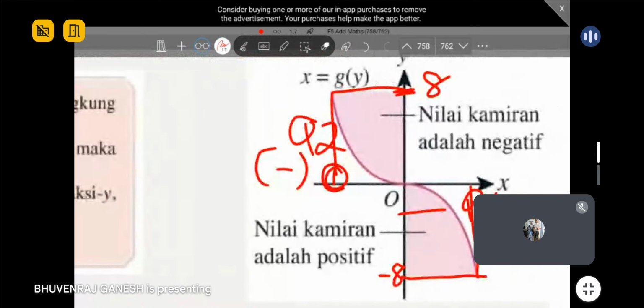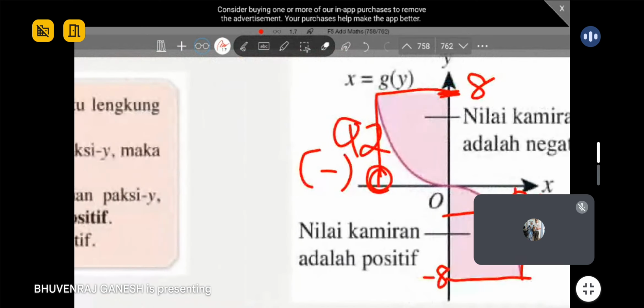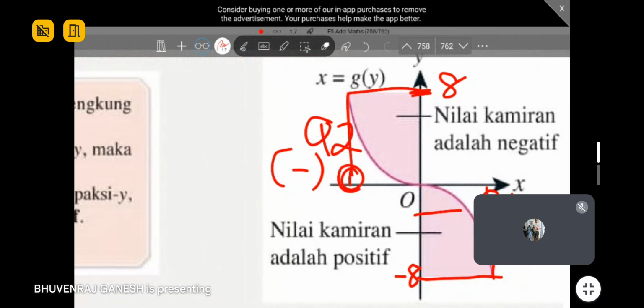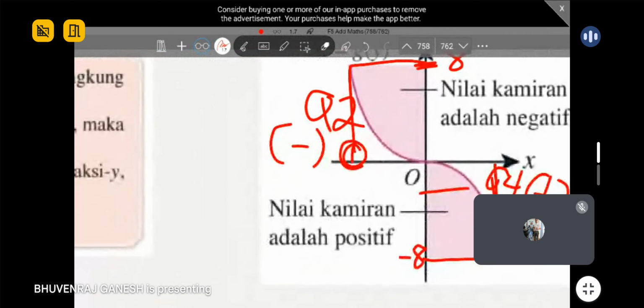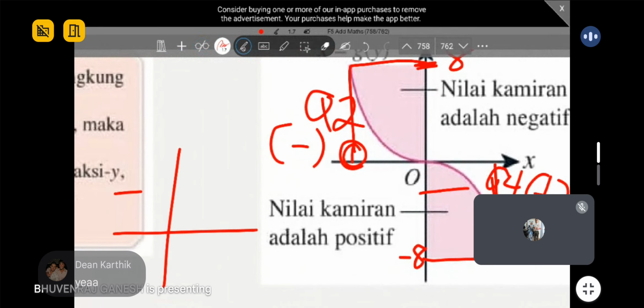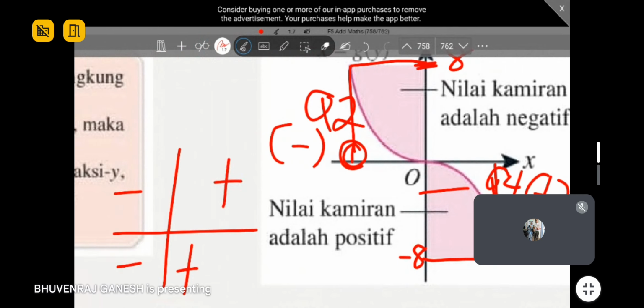Why is a certain part negative, a certain part positive? Understand? So hopefully you can estimate. All right. If you don't want to remember the concept, you just remember like this: negative, positive, positive, negative. It's like this. Okay.